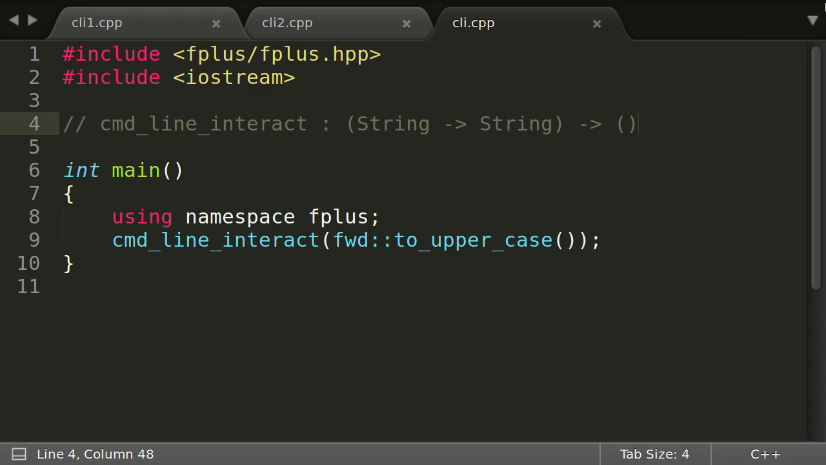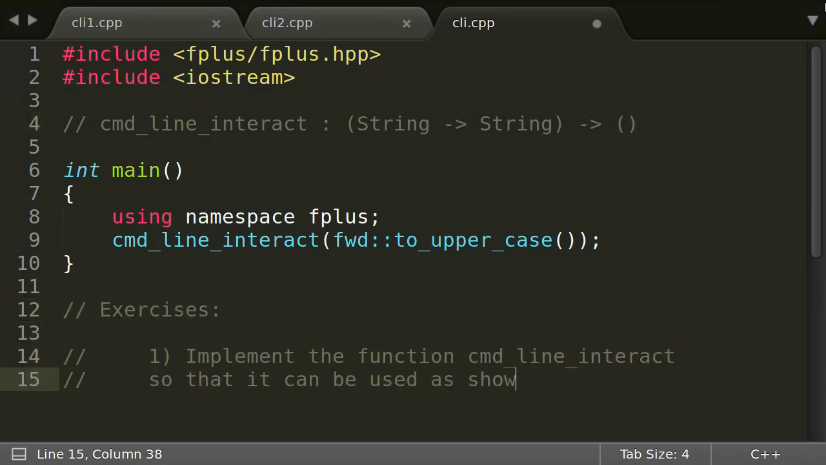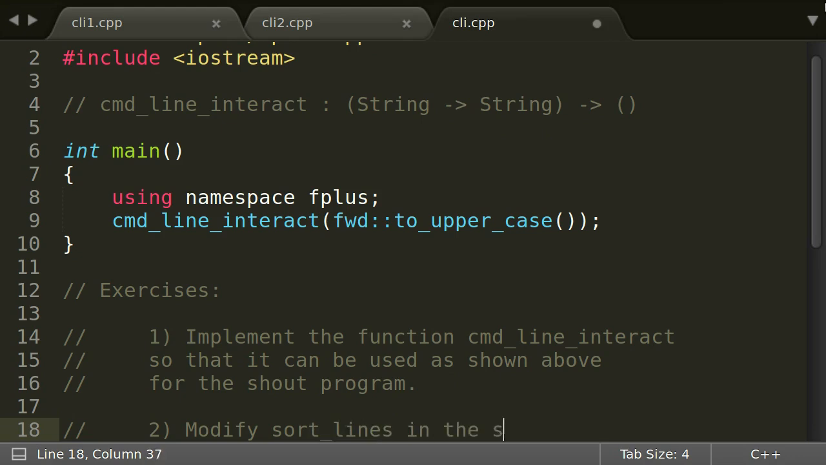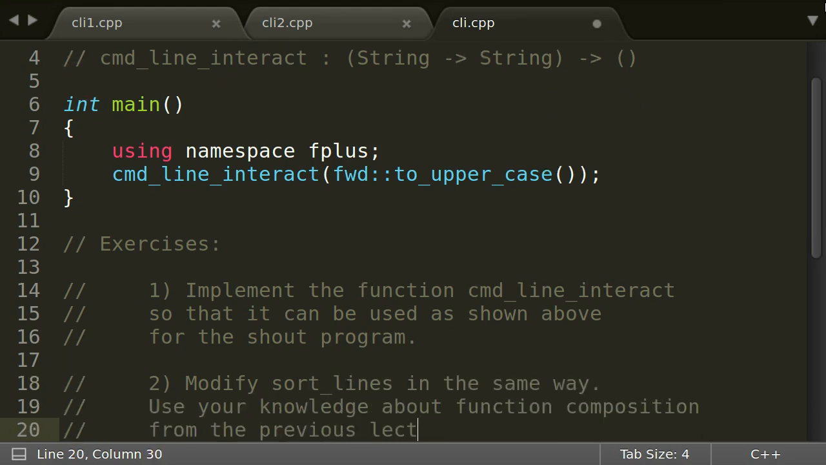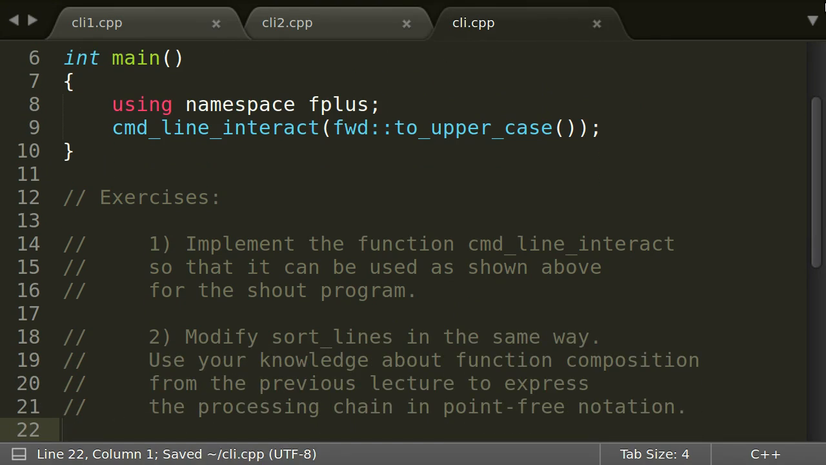It executes some side effects. It is not a pure function. It does not need to return anything except for void. This is where you are called into action again. Implement the function cmdLineInteract so that it can be used as shown above for the shout program. Modify sort lines in the same way. Use your knowledge about function composition from the previous lecture to express the processing chain in point-free notation.